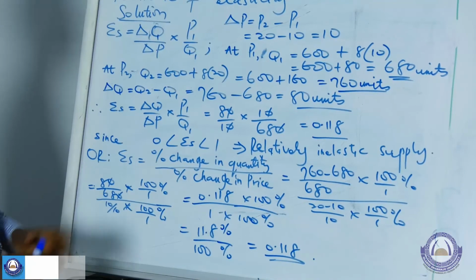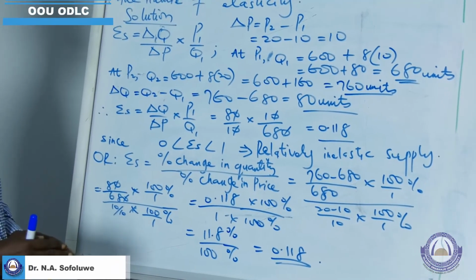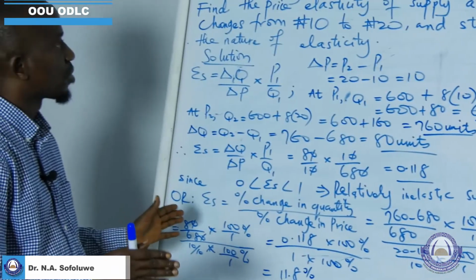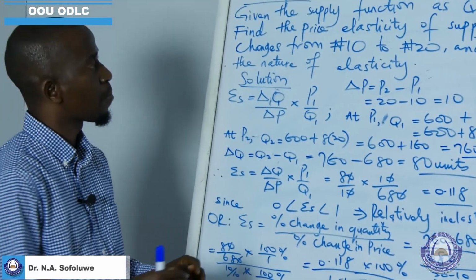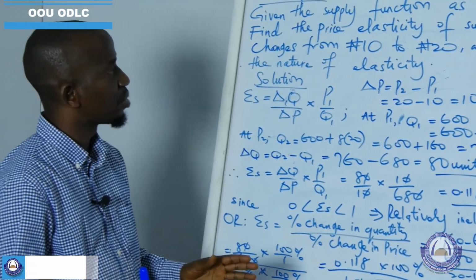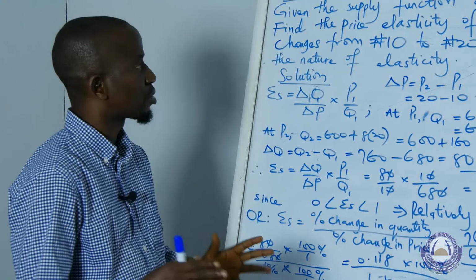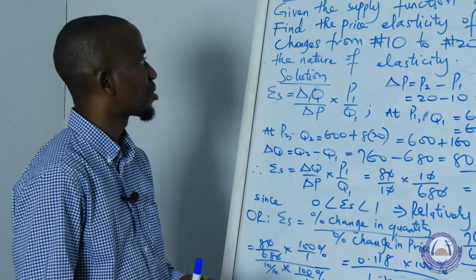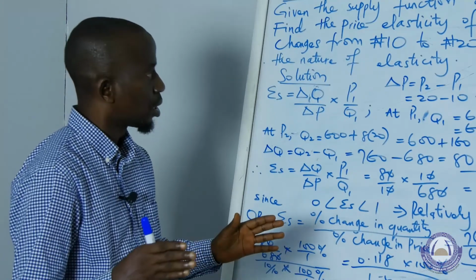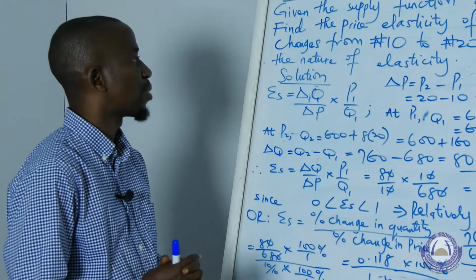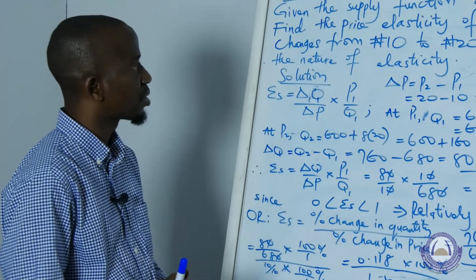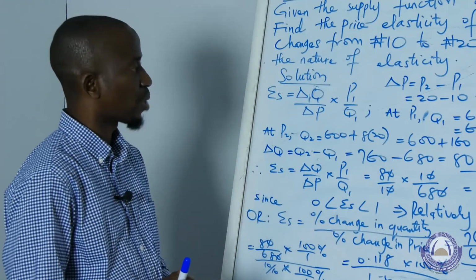So I hope from this discussion we've learned what is meant by elasticity, what is meant by price elasticity of demand, income elasticity of demand, cross elasticity of demand, the degrees of price elasticity of demand, as well as the factors that could affect price elasticity of demand. And now we have learned price elasticity of supply.